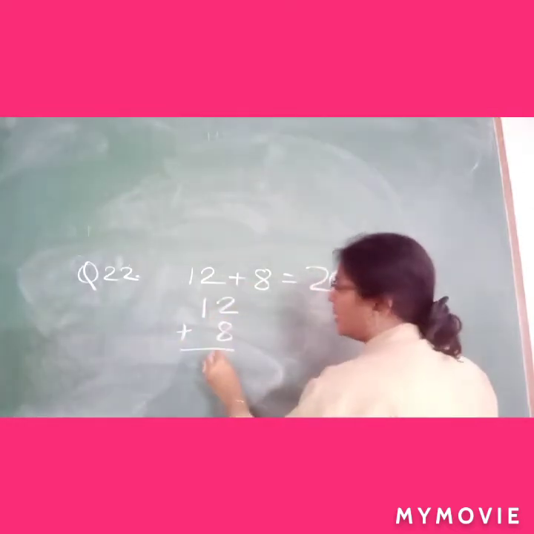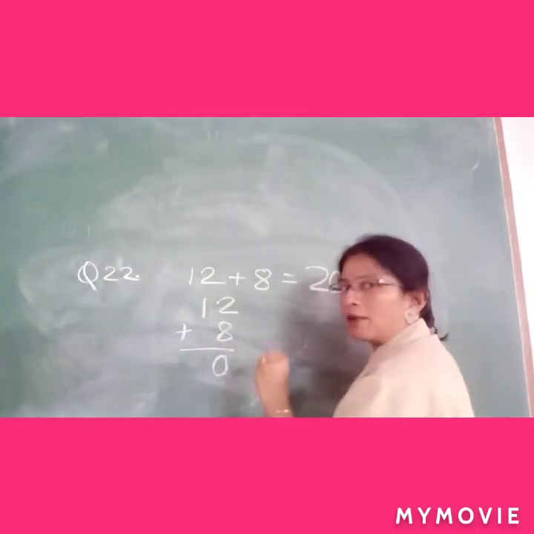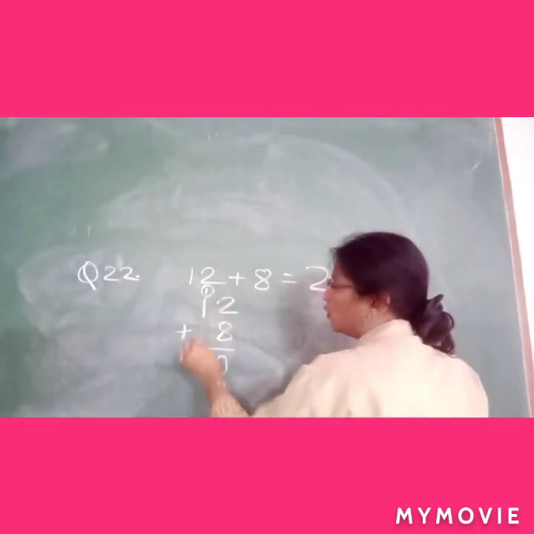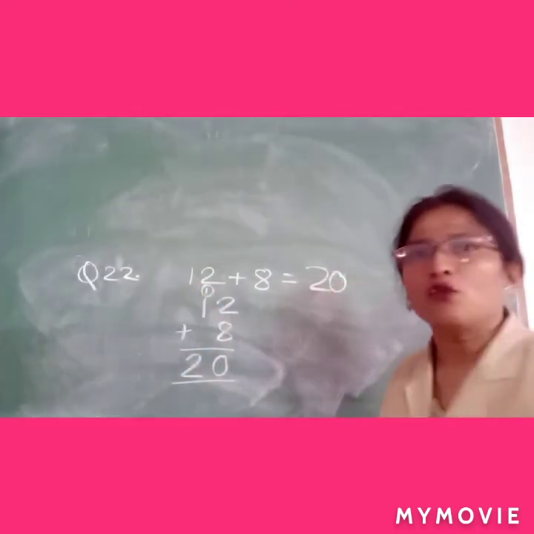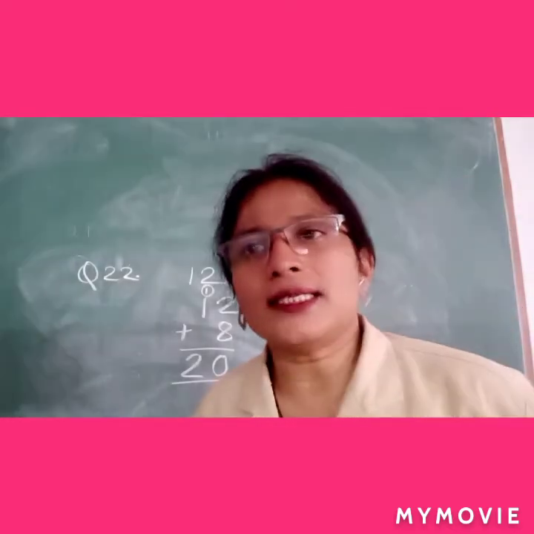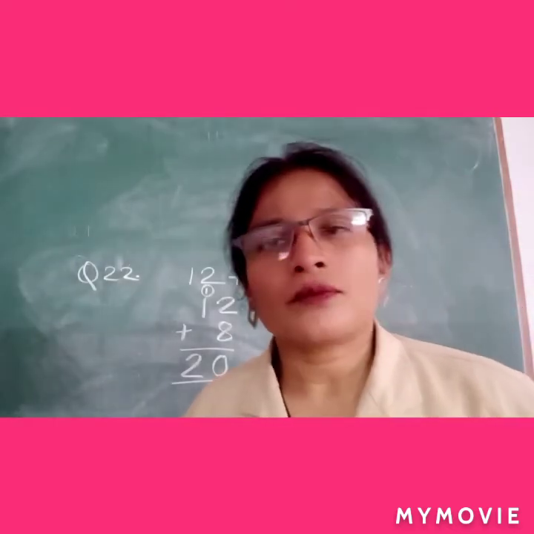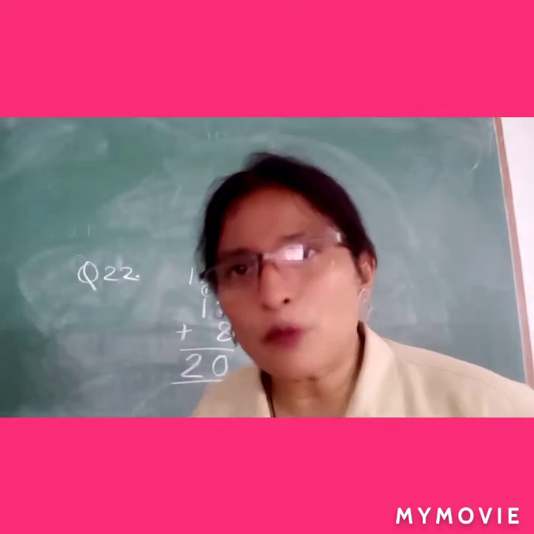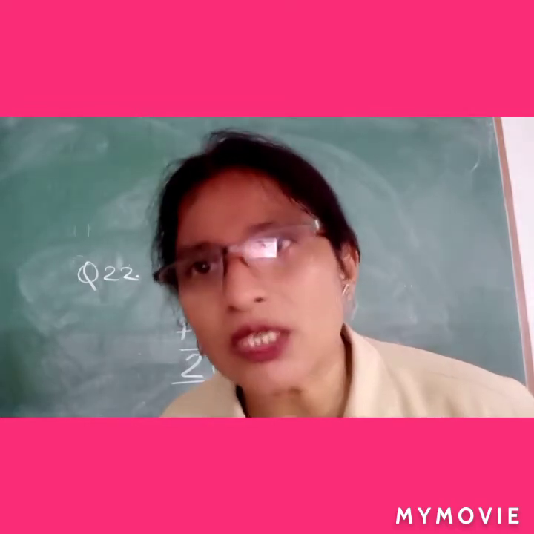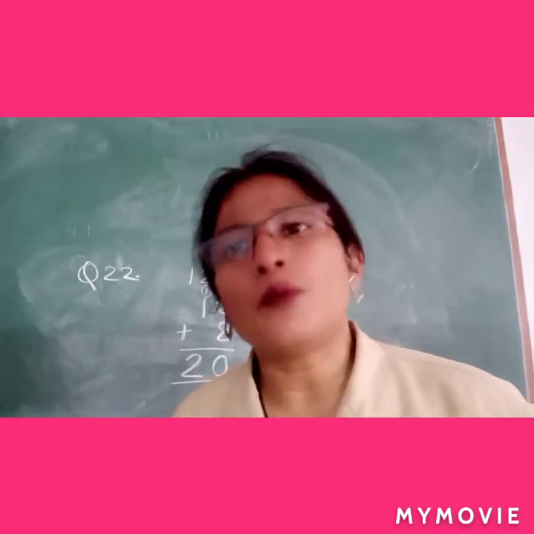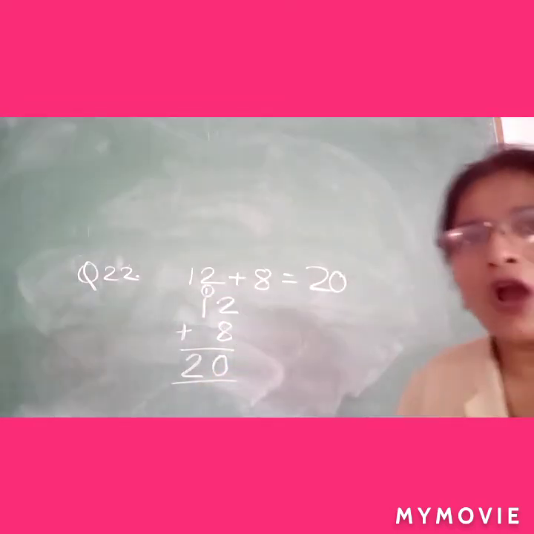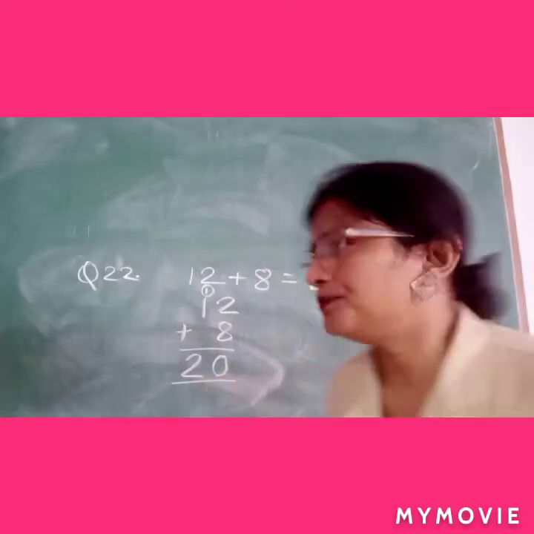8 plus 2 will be 10. As it is a double digit, we will carry it. So the answer will be 20. Where you get the answer 20, you will take that answer. Word problems are realistic situations given to solve the problem. Now come to question number 23.